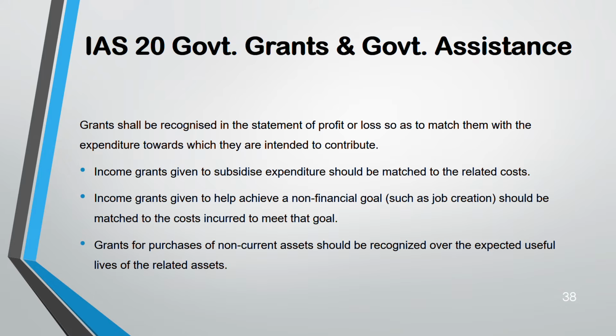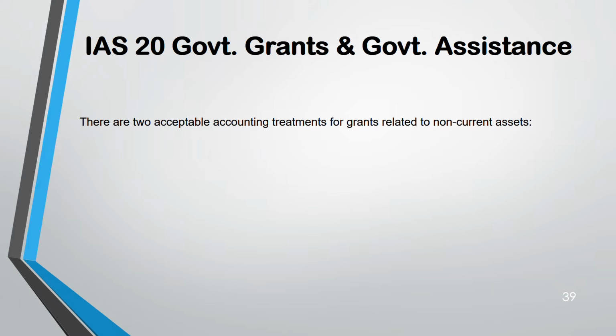Next is what is known as a capital grant, that is, a grant to purchase a non-current asset. This will be recognized over the expected useful life of the asset. There are two acceptable accounting treatments relating to non-current assets. For an income grant, there is no issue. During the period when you have incurred the cost, during that time only you recognize the income grant. You match the income grant with the cost incurred, in the same period.